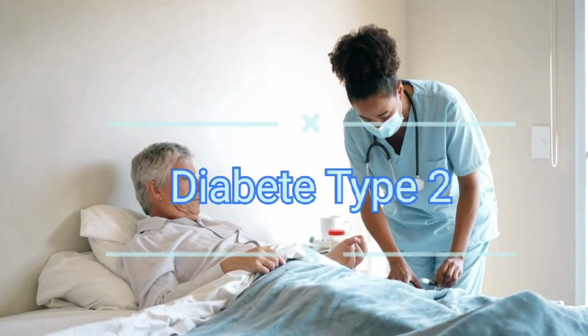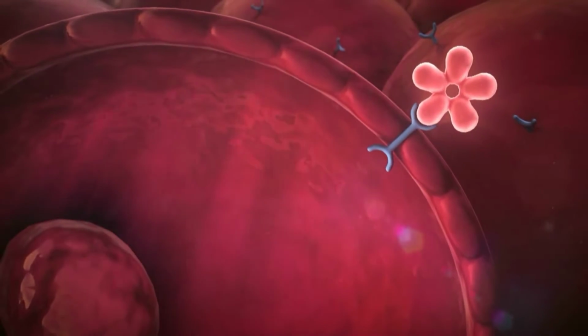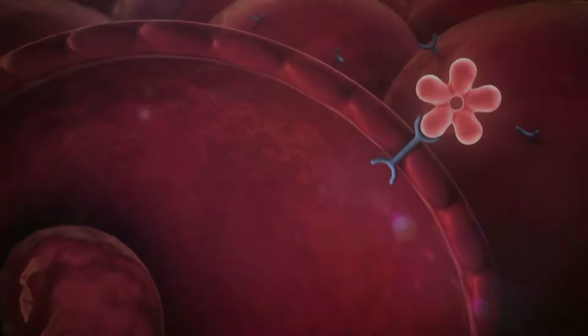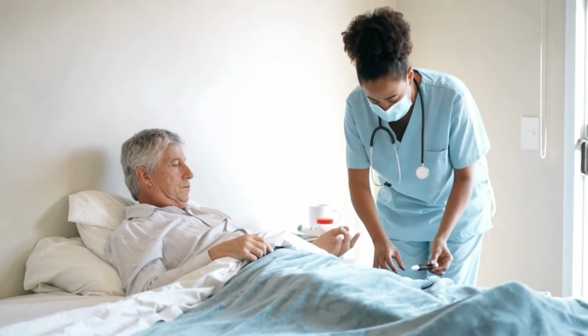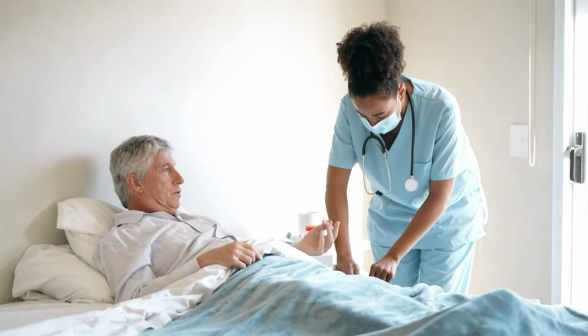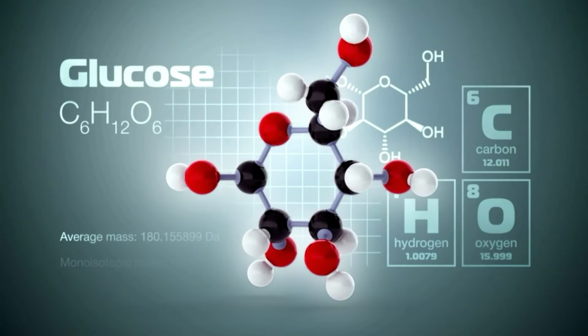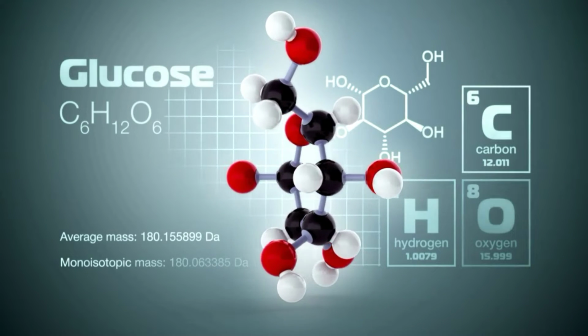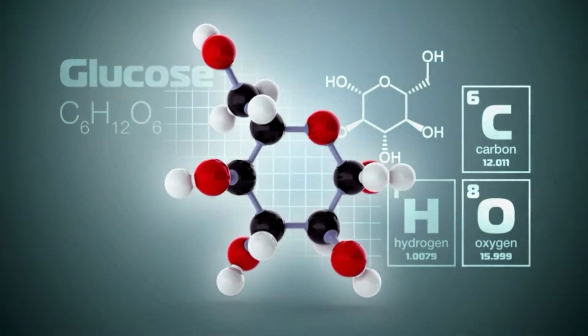Type 2 diabetes. With this type, your body doesn't make enough insulin or your cells don't respond normally to insulin. Your parents or grandparents might call it having a touch of sugar. Prediabetes. This type is the stage before type 2 diabetes. Your blood glucose level is higher than normal but not high enough to be officially diagnosed with type 2 diabetes.